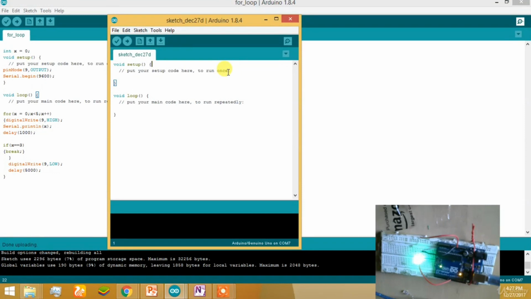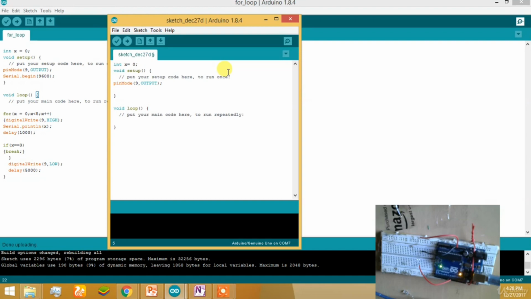As usual, I have declared an integer x, and it is a global variable, declared so that it can be operated from all other parts of the program. Let's say we have connected an LED to pin number 9. So declare pinMode 9, comma, OUTPUT, which should be in capitals as I have told you earlier, and open the serial monitor for better understanding.